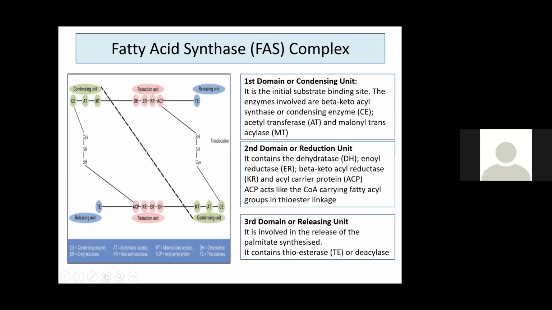Fatty acid synthase complex, FAS complex, is a short question. The first domain or condensing unit is the initial substrate binding site. The enzymes involved are beta ketoacyl synthase or condensing enzyme, acetyl transferase, and malonyl transferase enzyme. The second domain or reduction unit contains dehydratase enzyme, enoyl reductase enzyme, beta ketoacyl reductase enzyme, and acyl carrier protein.